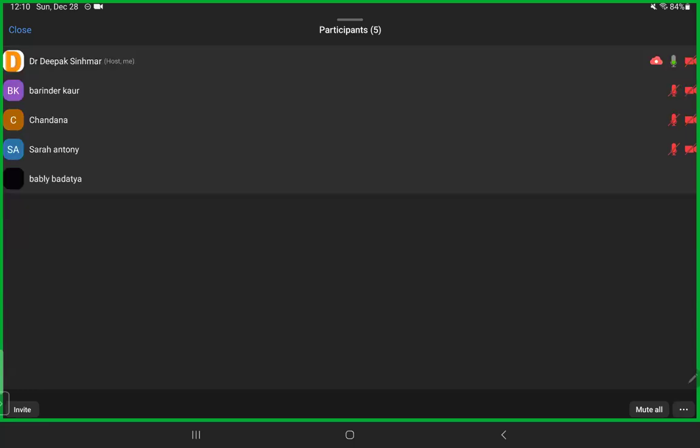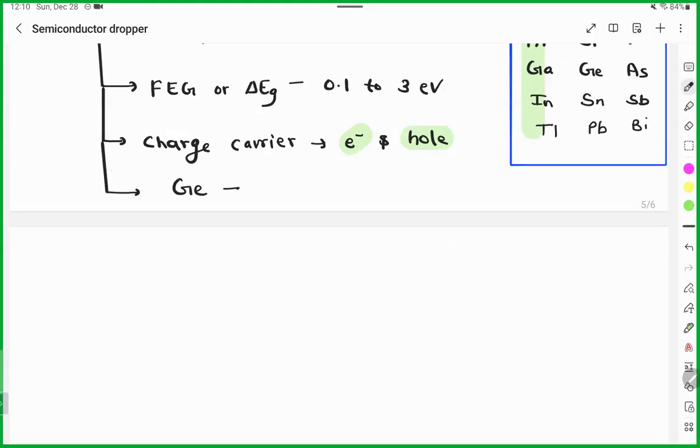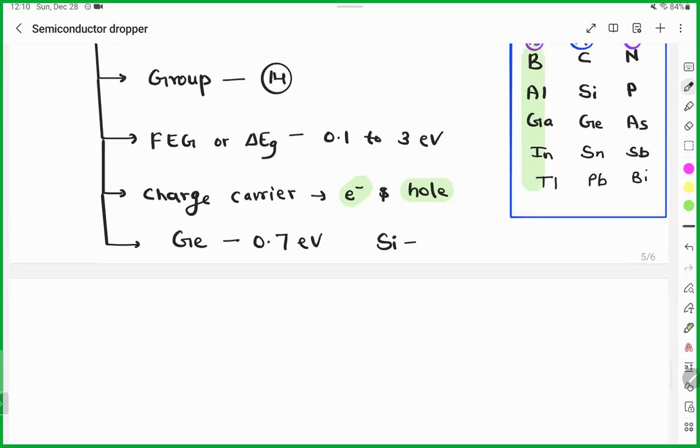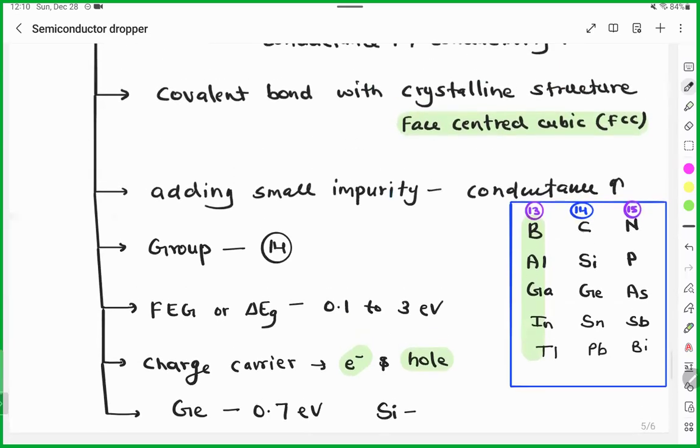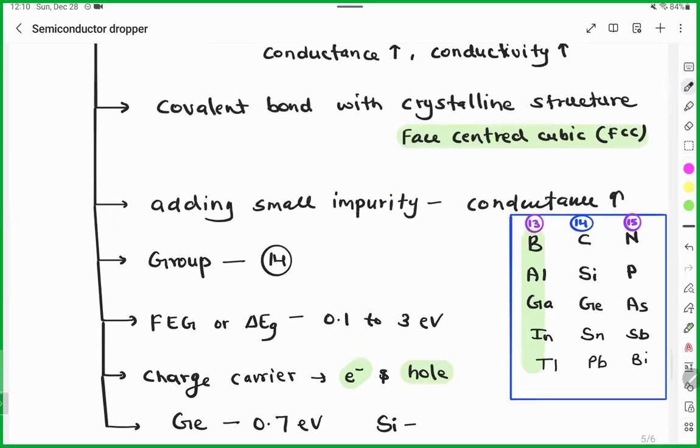Hello Pratigya, can you hear the voice? Yes sir. Okay, so in case of germanium you will see the band gap is 0.7 electron volt. In silicon, Chandana, will it be more than 0.5 or less than 0.5? So less than.